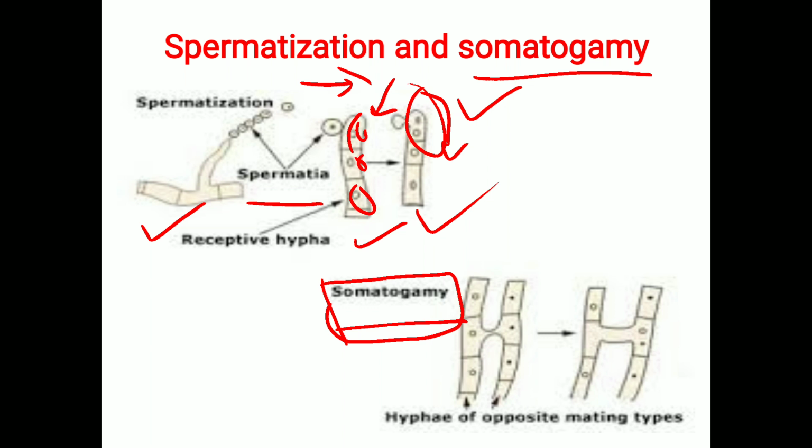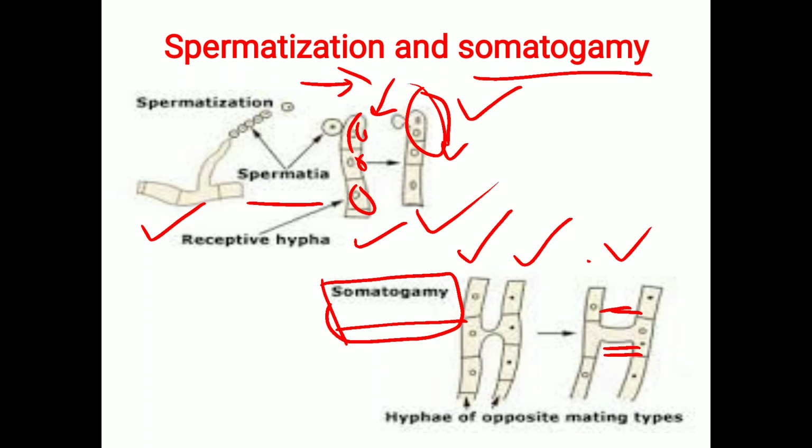Okay, so in case of somatogamy, two receptive hyphae are involved. One is the male receptive hypha, another is the female receptive hypha. At the point of contact or reproduction, the hyphae come close to each other and form a bridge between the cells, so the male and female receptive hyphae are connected with each other.